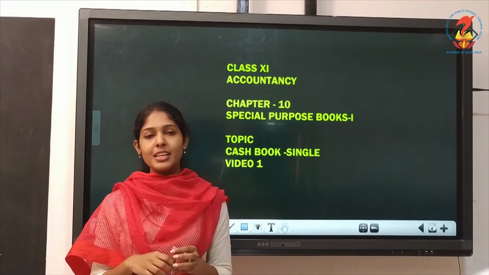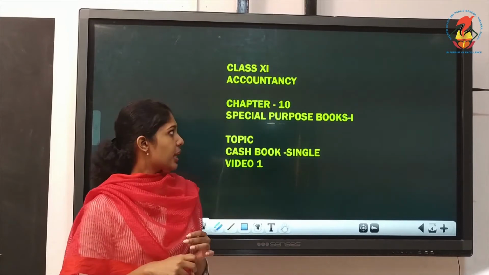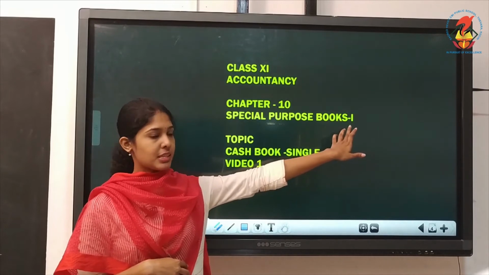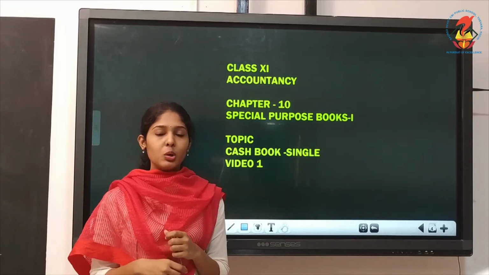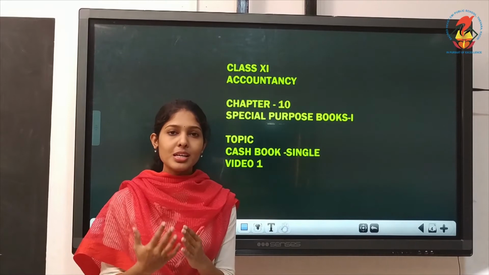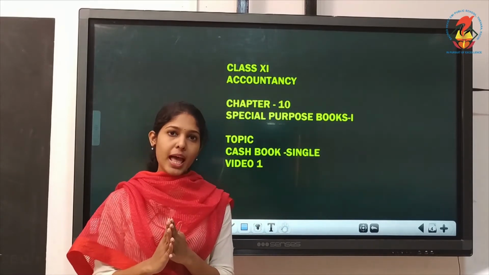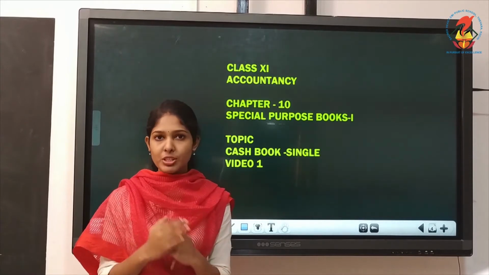We are starting the next chapter, number 10. It is special purpose books. The first category we are discussing. Okay, so first we'll discuss what is special purpose books. It can also be called a subdivision of journal.